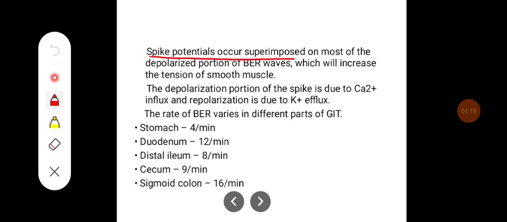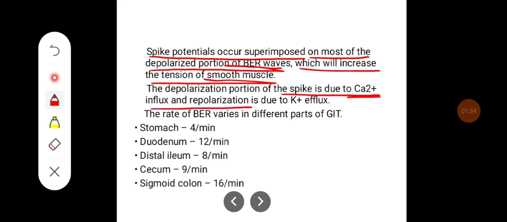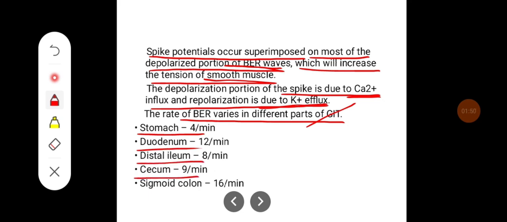Spike potentials also occur, superimposed on most of the depolarized portions of the basal electrical rhythm waves, which will increase the tension of the smooth muscle. The depolarization portion of the spike is due to calcium influx and repolarization is due to potassium efflux. The rate of basal electrical rhythm varies in different parts of the GIT. In stomach it is 4 per minute, duodenum 12 per minute, distal ileum 8 per minute, cecum 9 per minute, and in sigmoid colon it is maximum at the rate of 16 per minute.